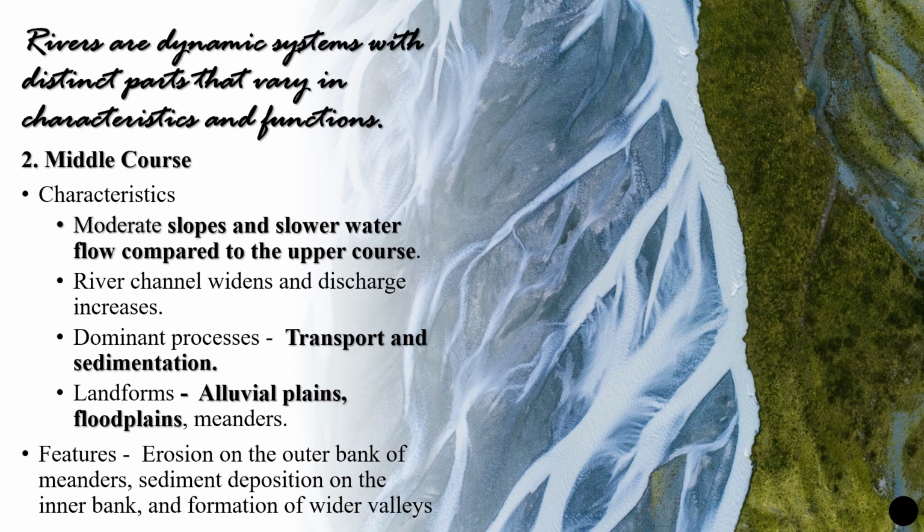The dominant process that you can observe in the middle course is transport and sedimentation, because here we are forming certain landforms because of the sedimentation process, such as alluvial plains, floodplains and so many other things. So the features of this middle course are erosion seen on the outer banks of the floodplains, and we can see the sediment deposition on the inner bank, which will start to form wider valleys. So in the middle course only we are able to find the formation of wider valleys. So this is all about the middle course.